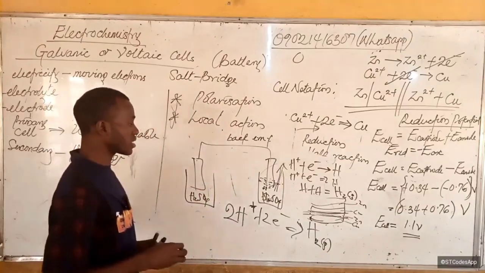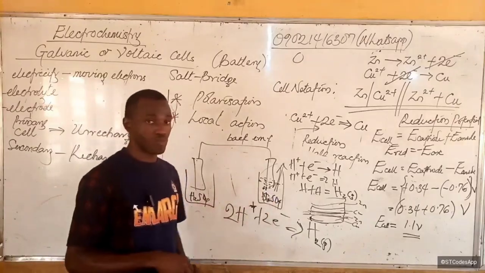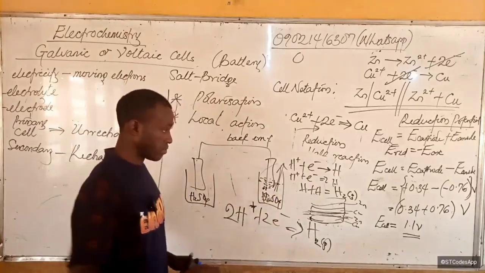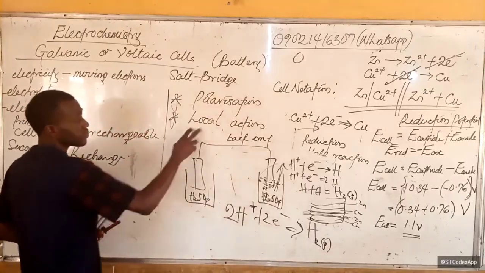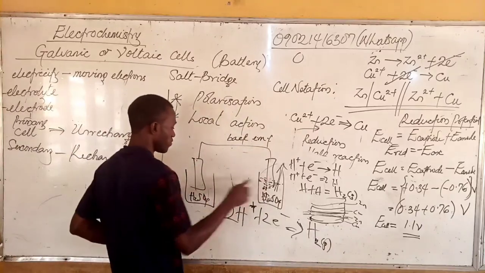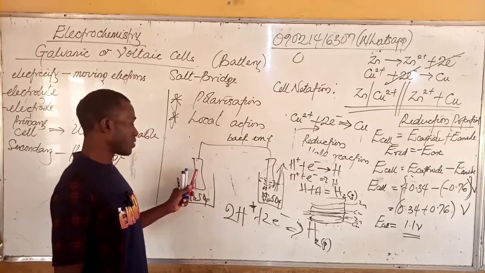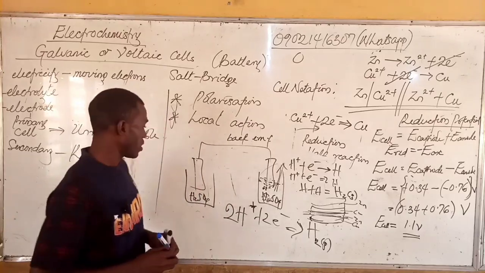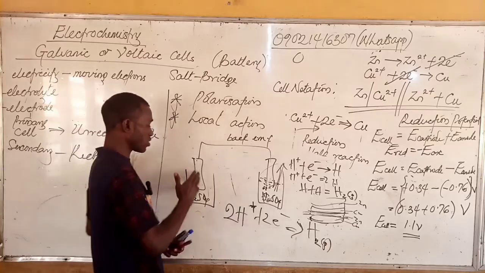Now, another thing that we will see happen. A way of solving polarization is to put in a vacuum that can absorb hydrogen gas and remove it from the solution, or use a depolarizer. Now, local action happens because of possible impurities in the plates. For example, commercially sold zinc plates usually have impurities.